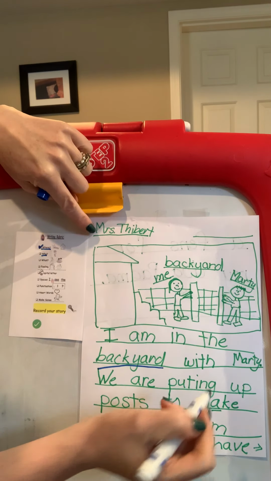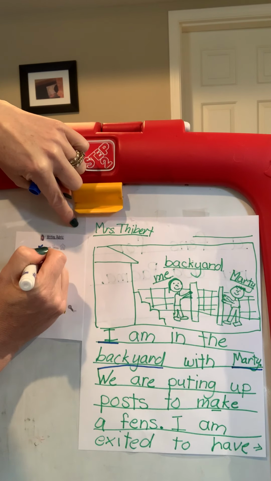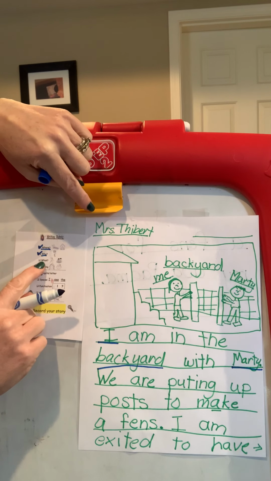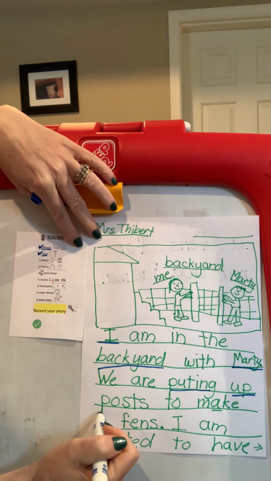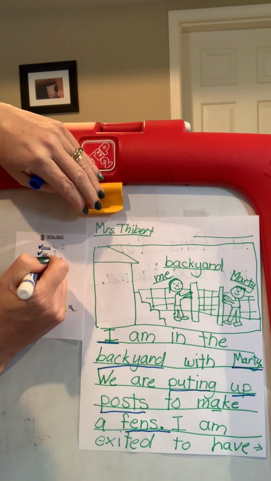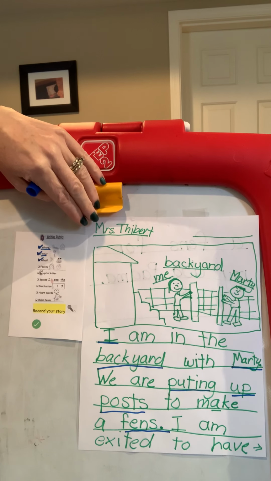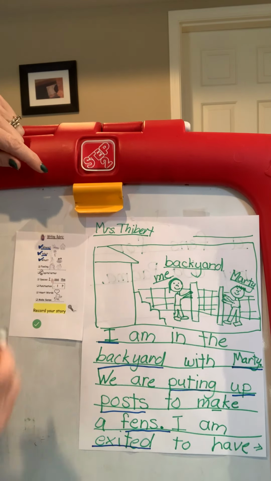Who am I with? With Marty. And I'm in the story, so me and Marty. What are we doing? We're putting up posts to make a fence. And what was my feeling? I was excited because I wanted a fence for my dog Padme.